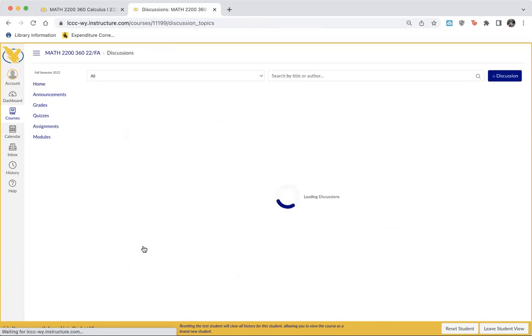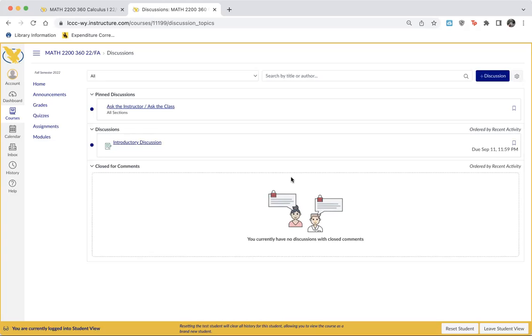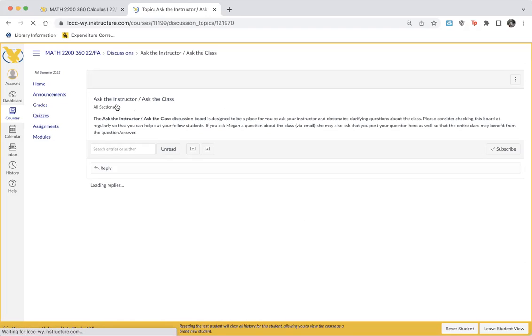Discussions. We don't use discussions very much in this class. I am asking you to do an introductory discussion since we don't get to meet in person. It's real simple. Tell me about yourself, where you're from. You can meet your classmates this way. It's a good place to set up study groups if you're interested. And then I have a general ask the instructor, ask the class board, where you can post general questions that I or your classmates can answer about the class.